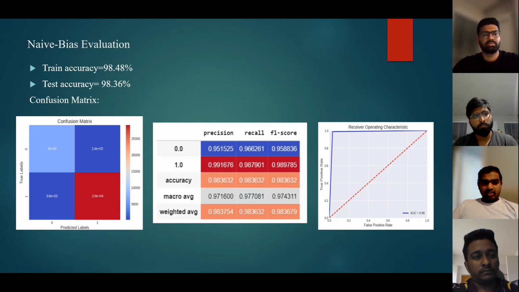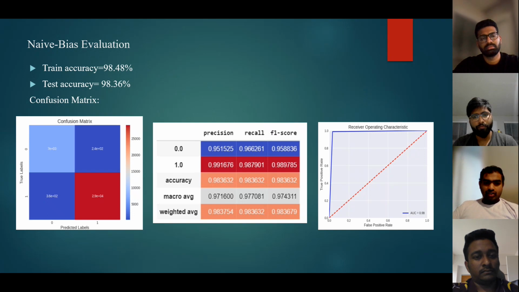And here we can see the confusion matrix. In the confusion matrix, 0.0 and 1.0 typically represent the predicted class labels for a binary classification problem. The confusion matrix is a table that summarizes the performance of the machine learning algorithm by showing the number of true positives, true negatives, false positives, and false negatives.